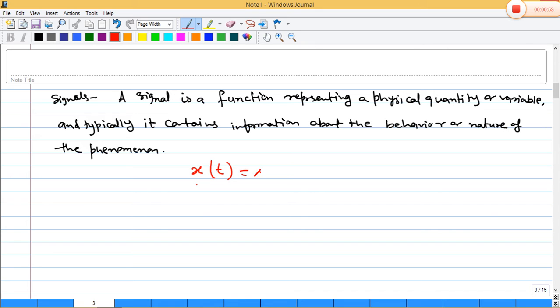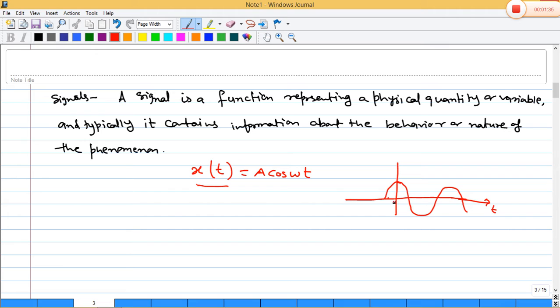Suppose x(t) = A cos(omega t) is there. So let's take an example here. x(t) is equal to A cos(omega t). So x(t) is a signal here which is a function representing a physical quantity or a variable quantity, and it contains some information, isn't it? So some information in this graph is there, meaning at t equals something, what happened.